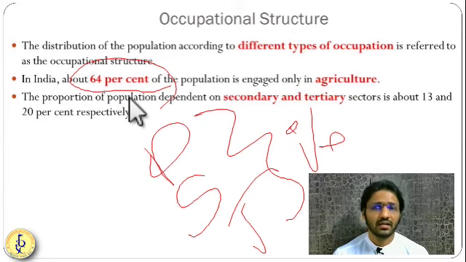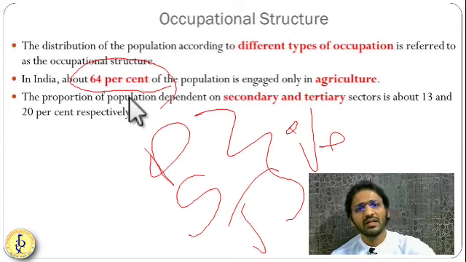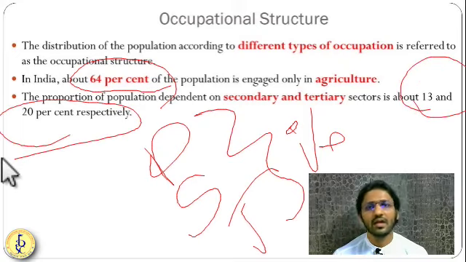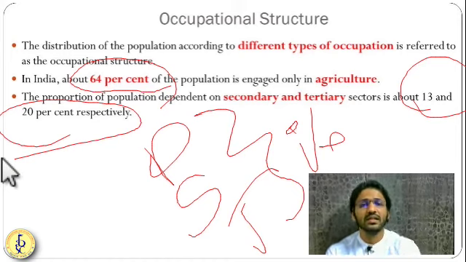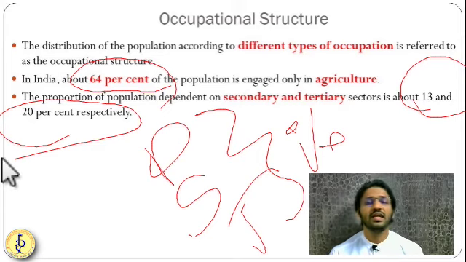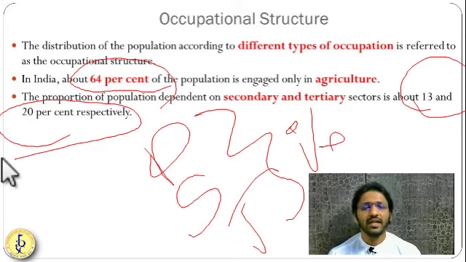So secondary and tertiary activities, we have very few people, just 13% and 20% in the secondary and the tertiary activities in terms of the occupational structure of India. Slowly, the number of people in tertiary activities is increasing because of IT services, and it is very easy to shift from primary to tertiary sector, but it is very, very difficult to shift from primary to secondary sector because the secondary sector requires manufacturing activities, industries to be built, facilities for the manufacturing, and very skilled people.